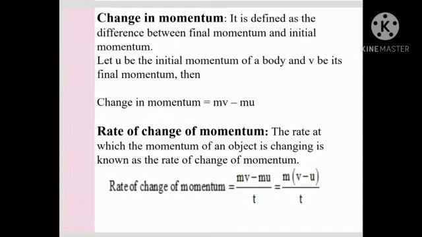Rate of change of momentum. The rate at which the momentum of an object is changing is known as rate of change of momentum. Rate of change of momentum equals mv minus mu upon t. Now mass is common, so m is common, (v minus u) upon t.